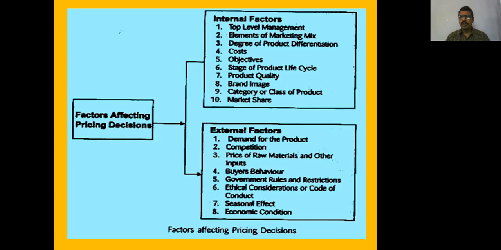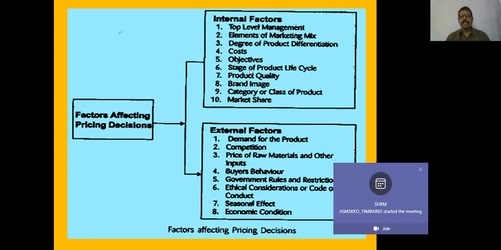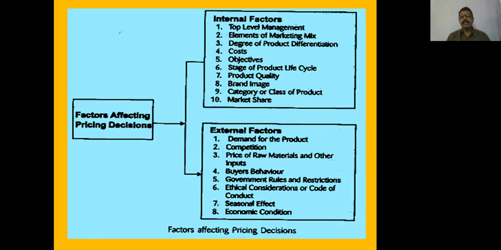Costs: if the production costs are lower, it has an impact on price. Objectives: maximizing sales and maximizing profits are both objectives. Stage of product life cycle: if the product is at the introductory stage, they price low. If the product is at the growth or maturity stage, they price high. Product quality.